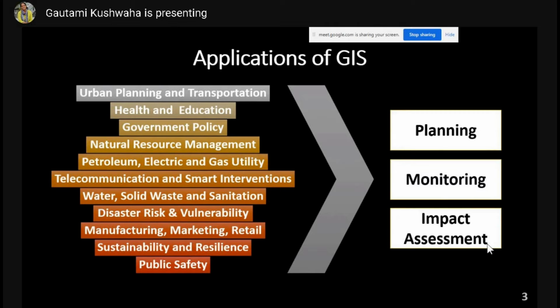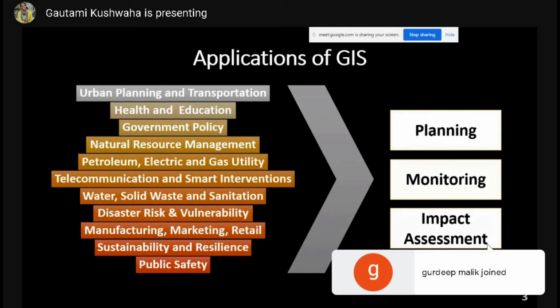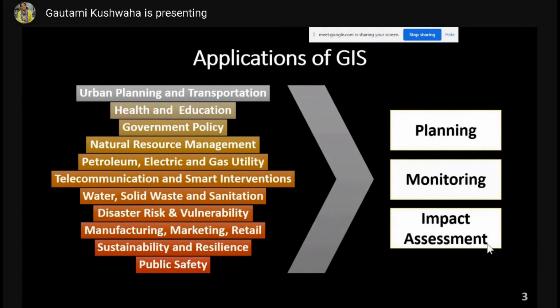You can plan the location and networks of utility services like water supply, sanitation, and solid waste management. You can understand disaster risk. You can find vulnerable areas, and then according to that, you can plan for relief and preparedness in that particular area. You can find a more suitable location for a market or retail shop, so that you can maximize the profit of that particular project.